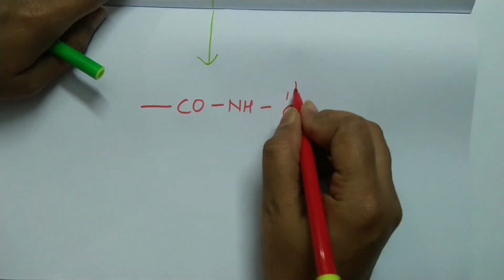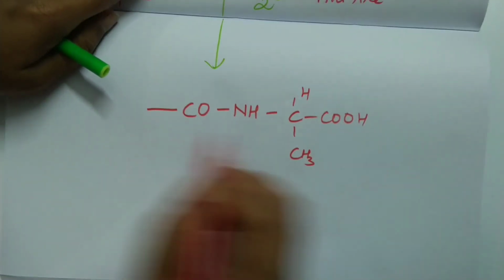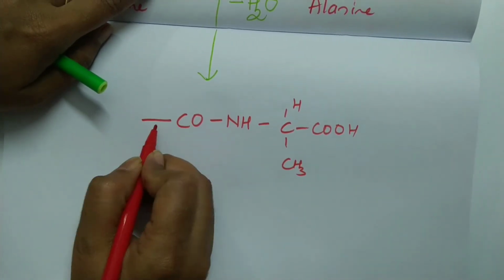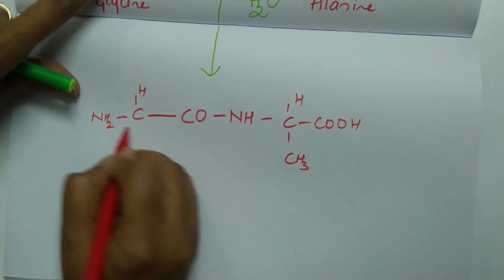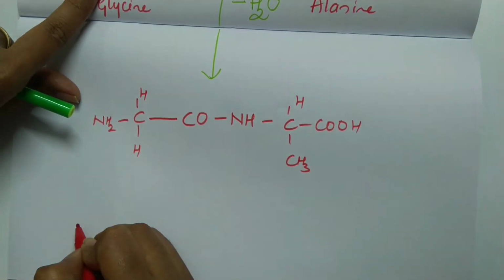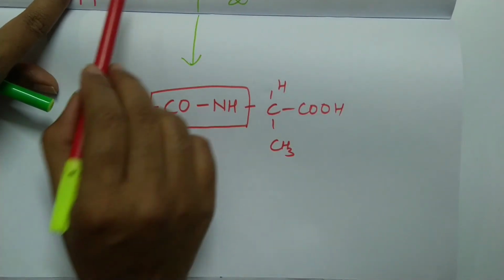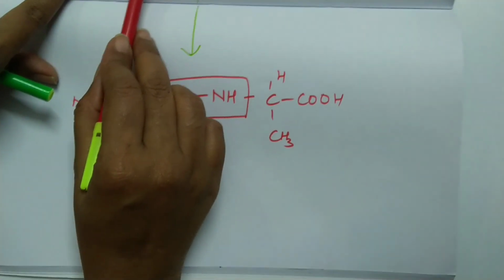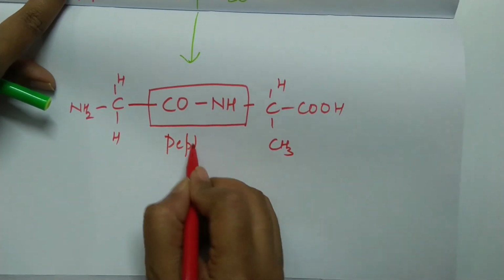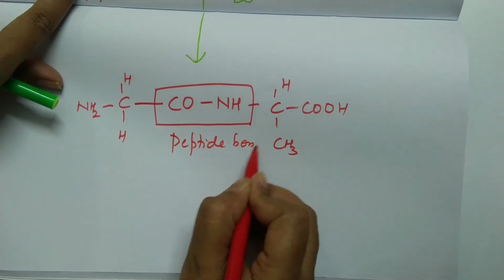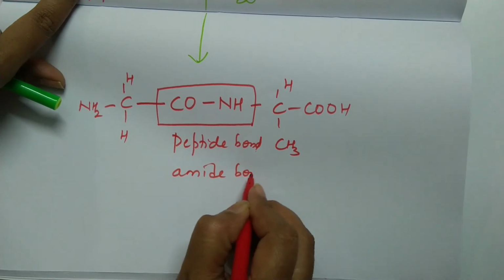So I shall continue to write the other part of the molecule, and over this side behind CO we have carbon, hydrogen, NH2 group and H. This bond formed by reaction between the carboxylic group of one amino acid and the amino group of another amino acid is called a peptide bond, or it is also called an amide bond.